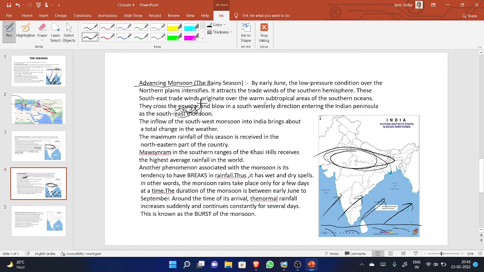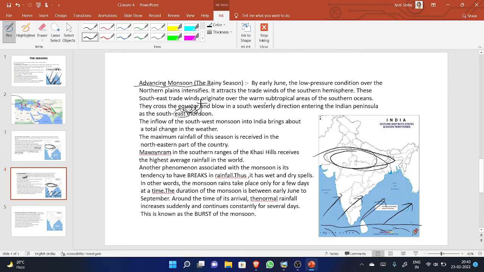The inflow of the southwest monsoon into India brings about a total change in the weather. Again, it was the summer season earlier, and with the help of rain, the season is totally changed in most parts of the country. The maximum rainfall of this season is received in the northeastern part of the country.